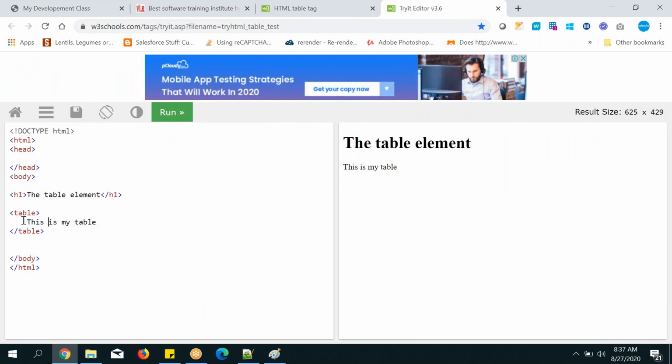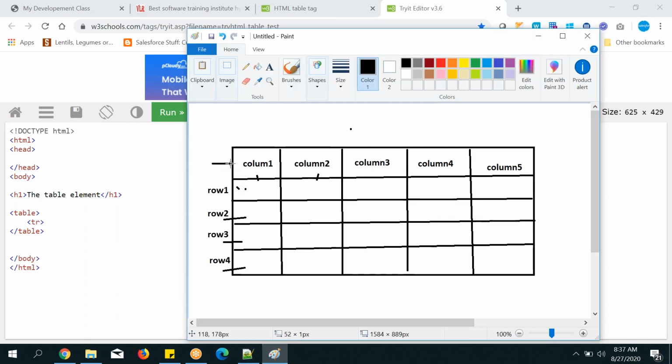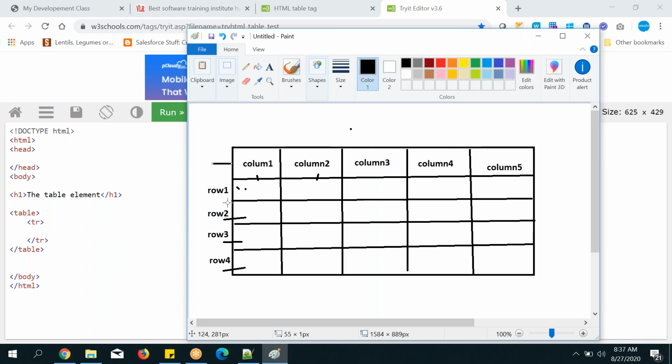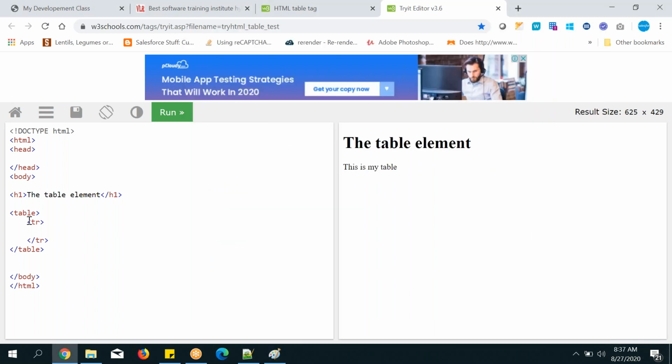Okay, let's go here. So here TR. Even this header is also one row. Columns are displayed, but it is one row. So you need to remember, first you need to add TRs. This is the header part. And how many rows do you want? See here, 1, 2, 3, 4, 5 rows you want to display, right? So you can write 5 TRs. We will write them later. First write one TR and we will see the benefit of the TR.